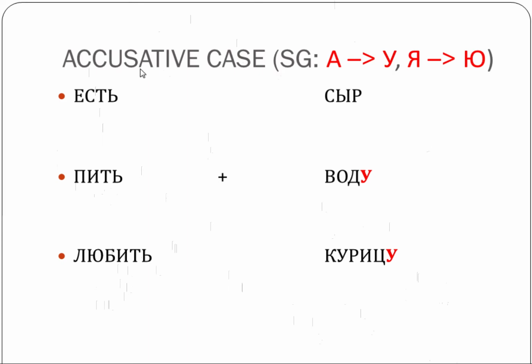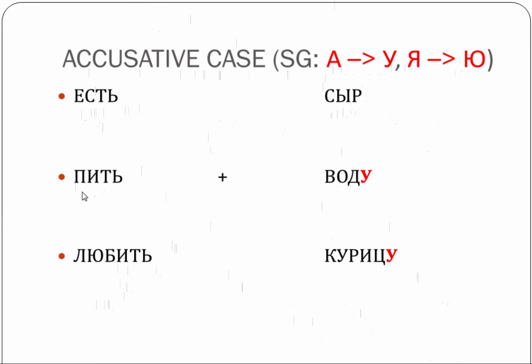We start using accusative case, which means when your words are singular, we change а ending to letter у and я ending to the ending ю. And if we have anything else, we don't change it. So as an example, if you want to say I eat cheese, so я ем сыр. Сыр doesn't need to be changed because the ending is not а and it's not я.